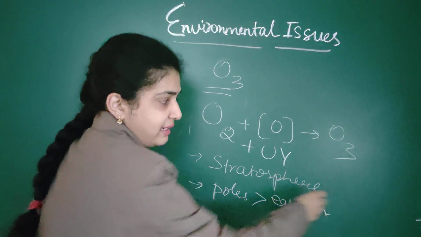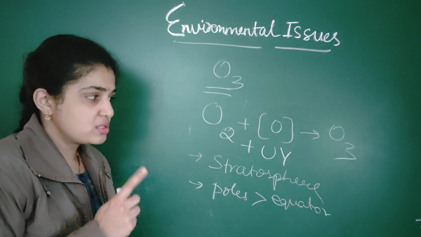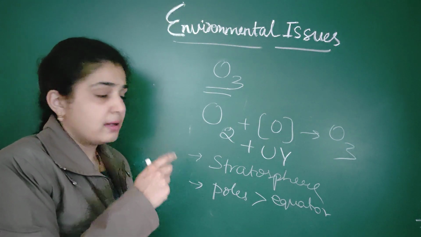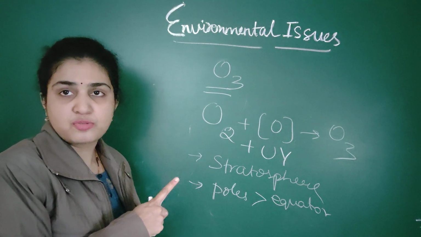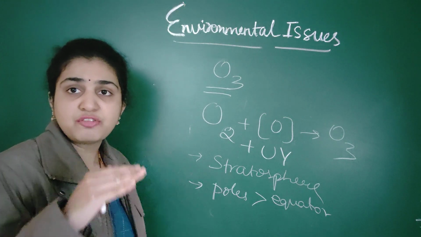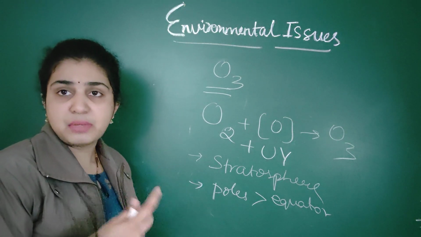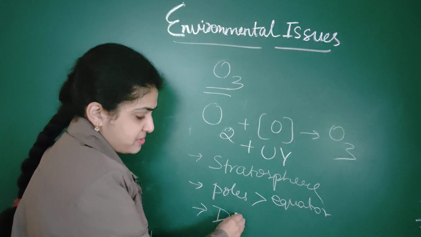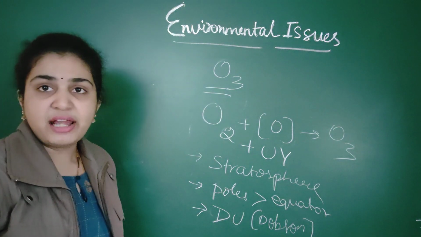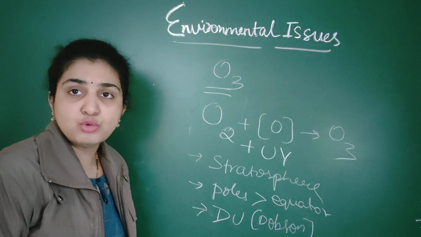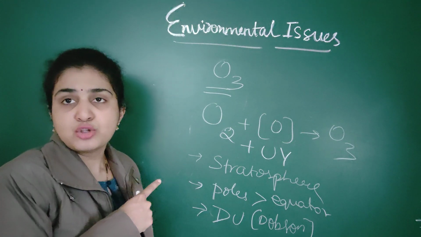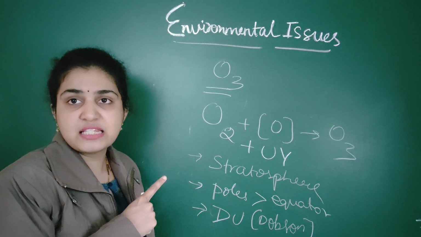I want you all to write it like this in a sequence, because if you refer to it suddenly it will be very easy to understand. Only important points I'm writing: stratosphere, ozone, poles, thickness is more. And how is ozone measured from the ground to the top? It is measured in Dobson units. A very important point is Dobson units. How is the thickness of ozone measured? An important question that you should remember. The thickness of ozone is measured in Dobson units.